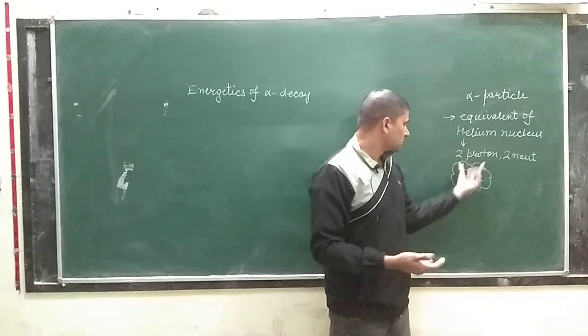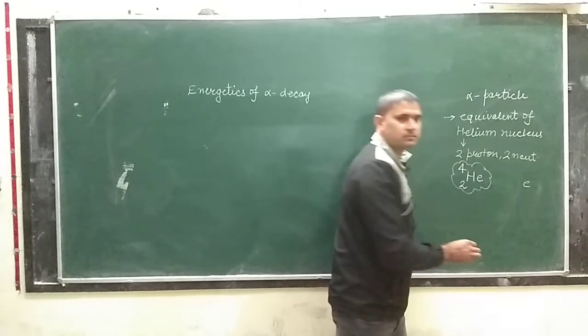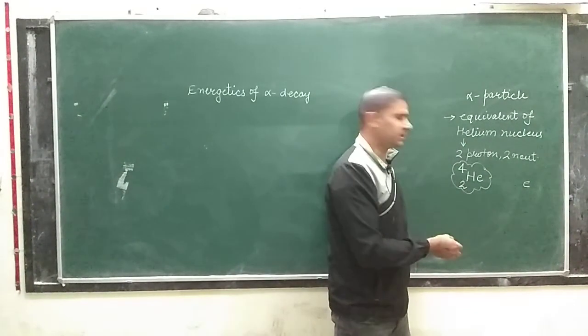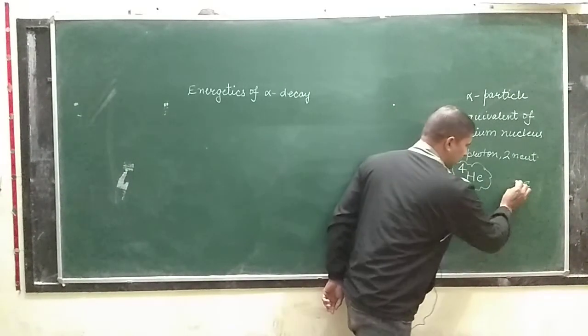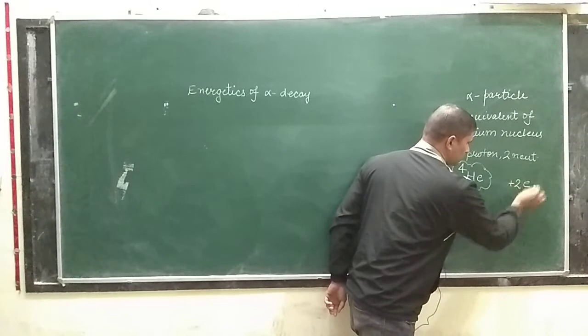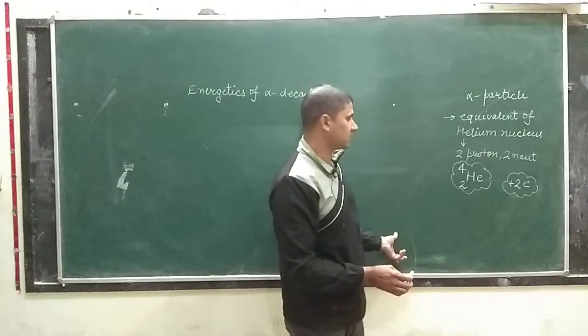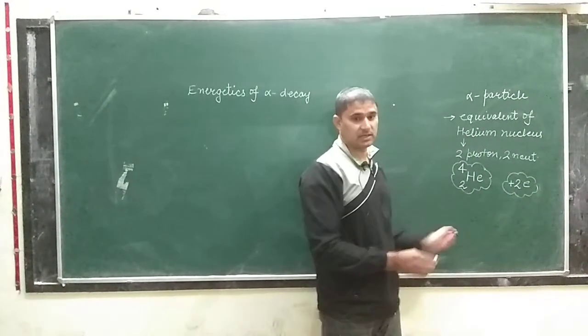Okay class, the charge on one proton is equal to E, that is 1.6 times 10 raised to power minus 19 coulomb. So the two protons will carry plus 2E amount of charge. So alpha particle is a positively charged particle.